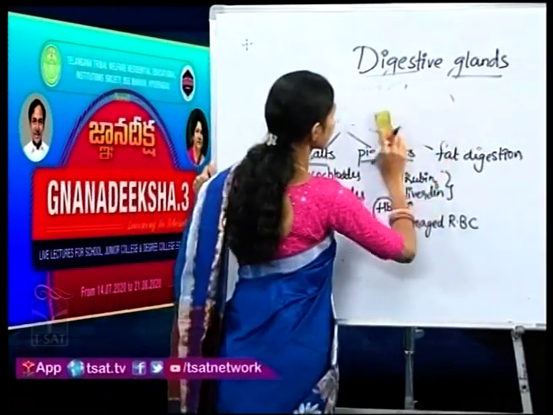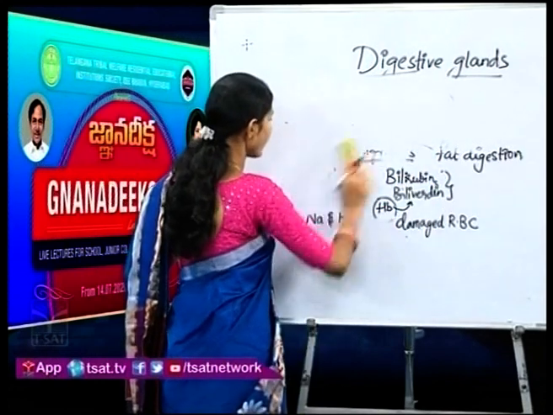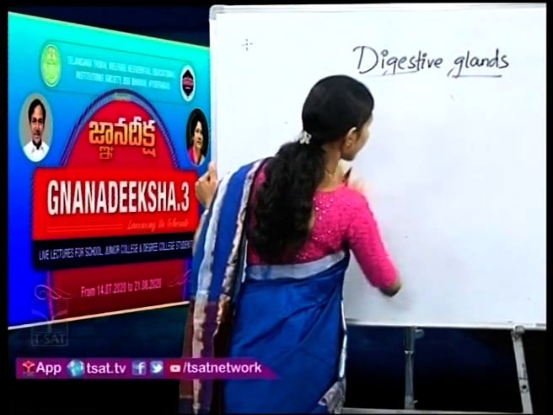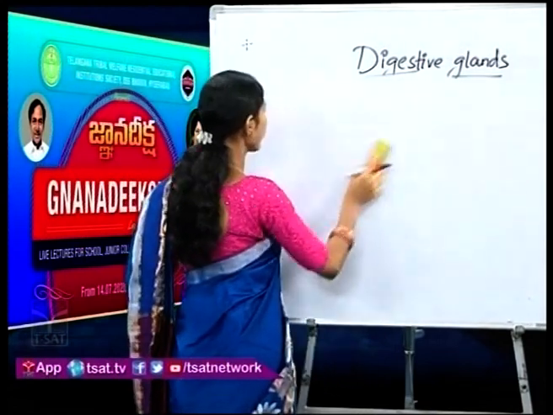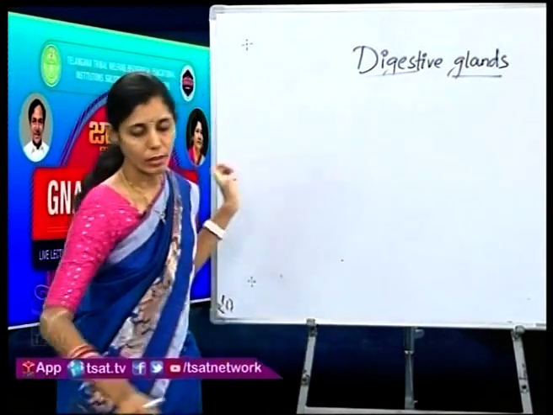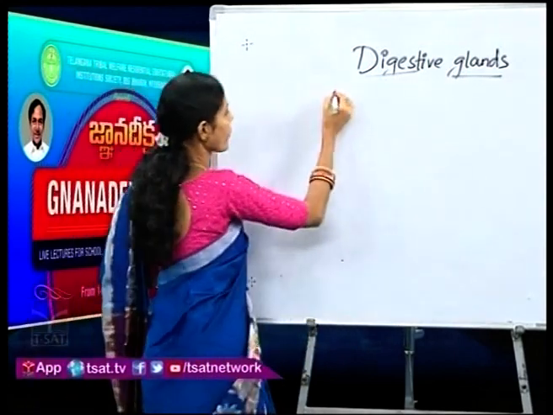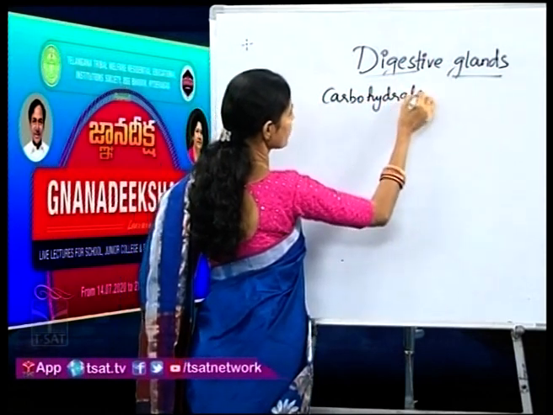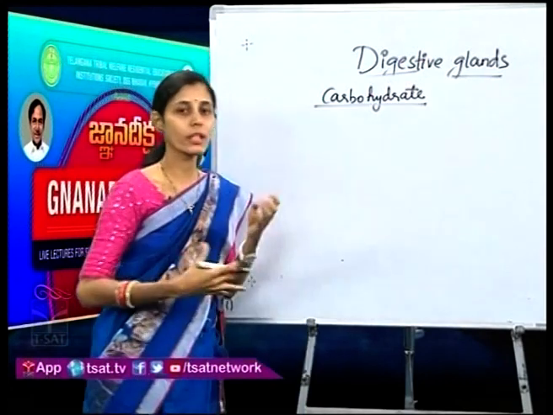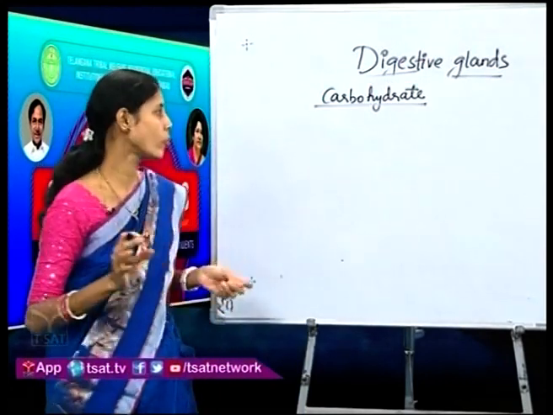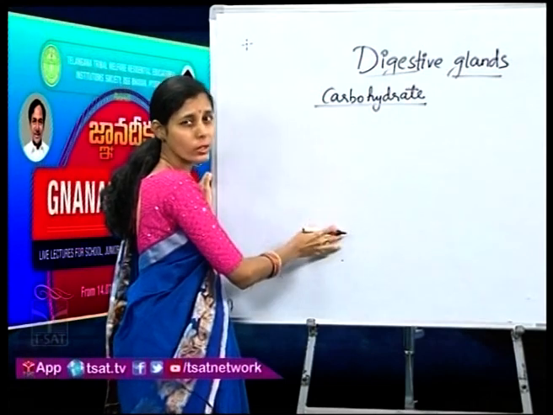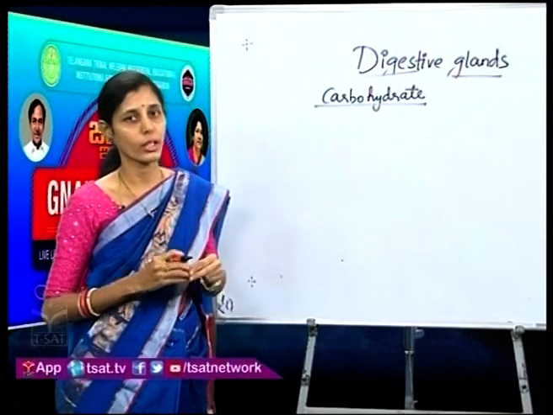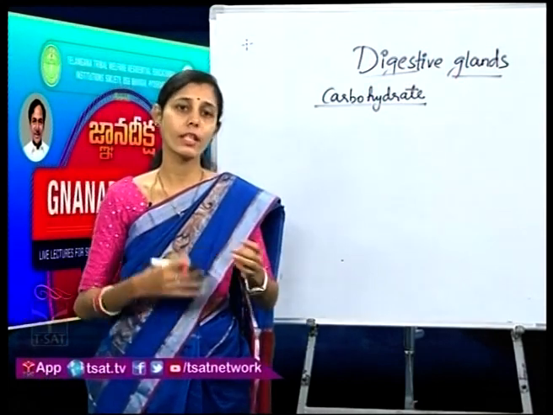Now the next function is that it helps in carbohydrate metabolism. Look at the board clearly, children. There are a few reactions or processes taking place here which play a vital role in our body. It is helping in carbohydrate metabolism. How? Using the carbohydrates which we supply through food, there are many different processes going on inside our body to maintain the level of carbohydrates, so that whenever it is required, it can be used up.